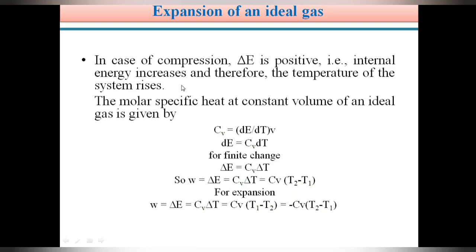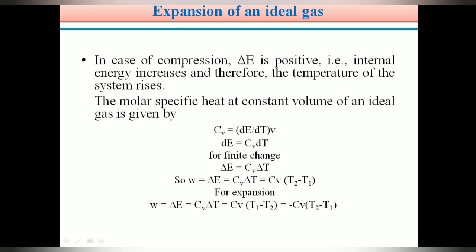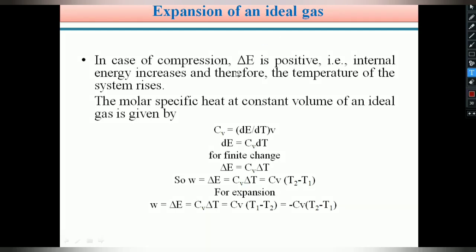Delta E positive means E2 minus E1 is positive, which means E2 is greater than E1. Therefore, internal energy increases. Then the temperature of the system rises.